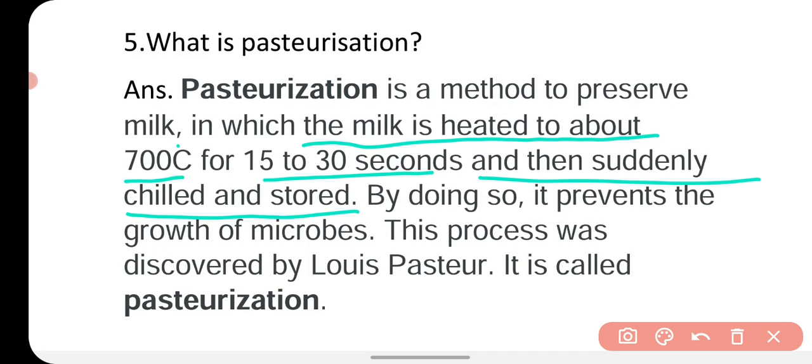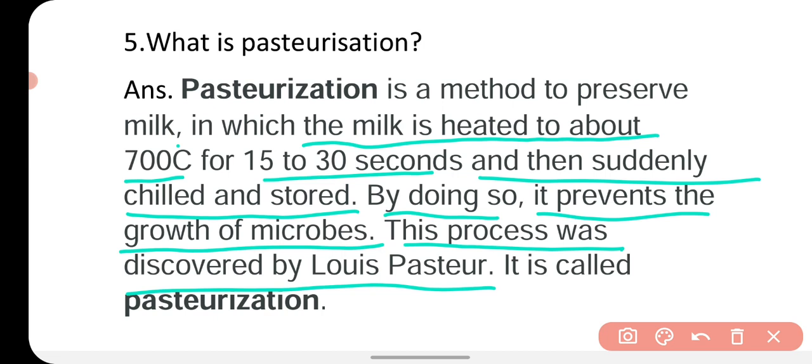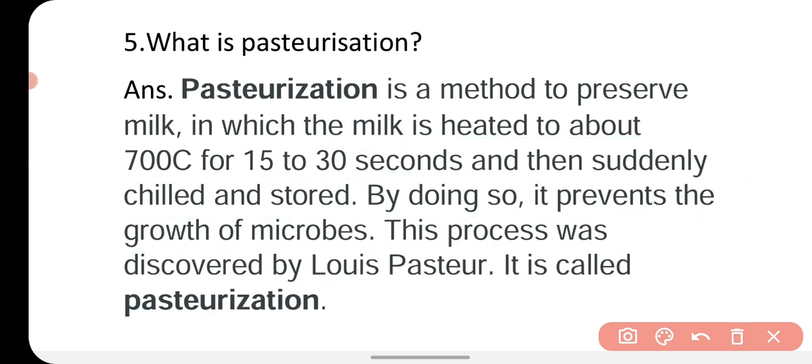By doing so, it prevents the growth of microbes. This process was discovered by Louis Pasteur, and that's why it is called pasteurization after his name. So this is a method of food preservation by which the milk is preserved for a longer duration.